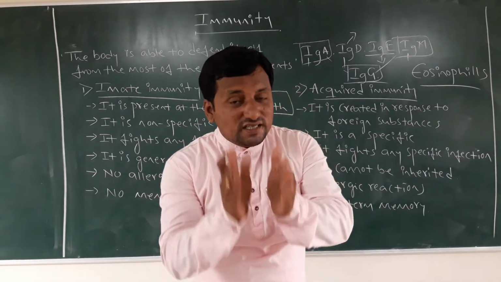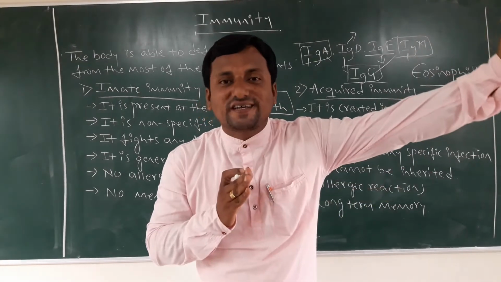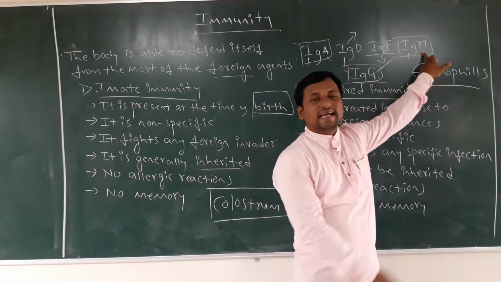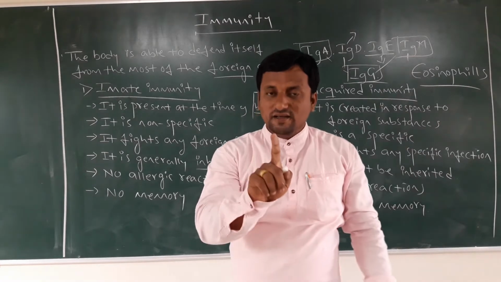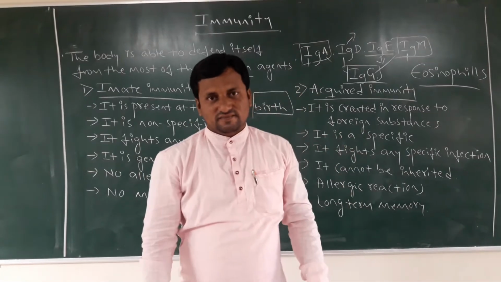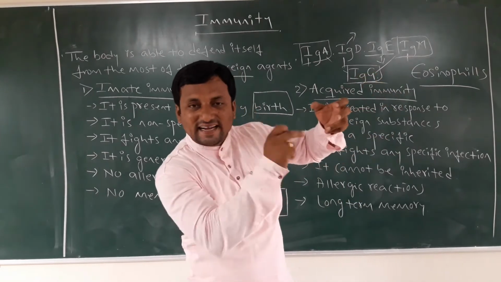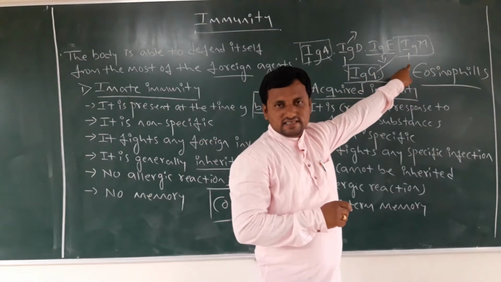But which type of antibody molecule defends against the first infection, the first foreign body? That is called IgM. This is the first antibody molecule to act against infection. Any infection that comes, it will start to fight against those foreign agents. That is nothing but IgM.